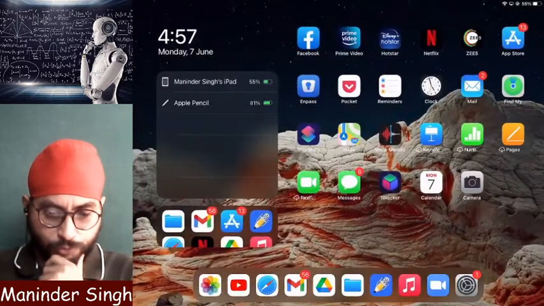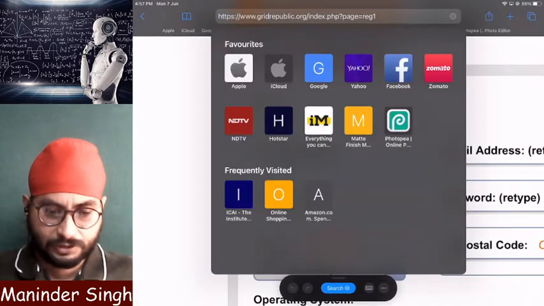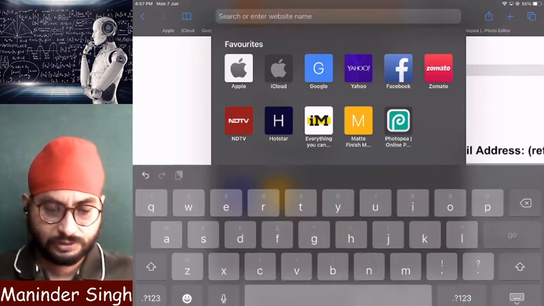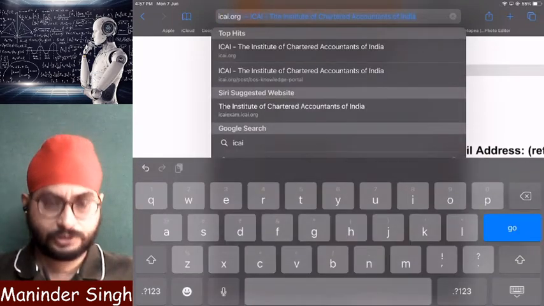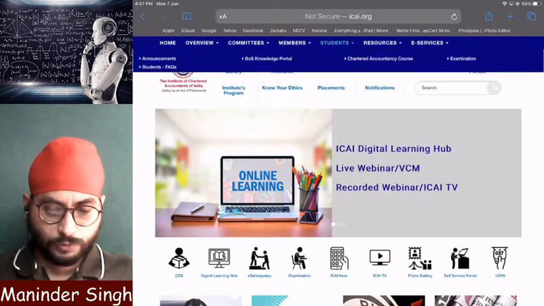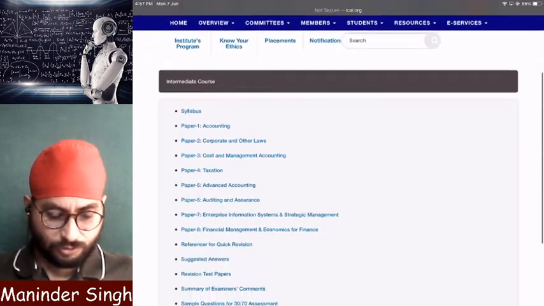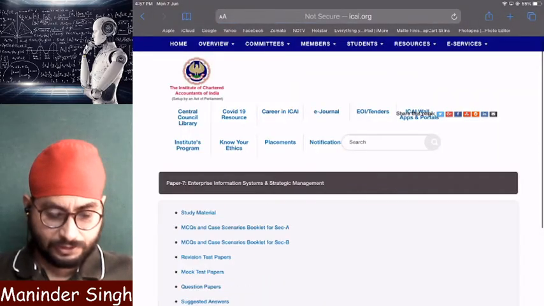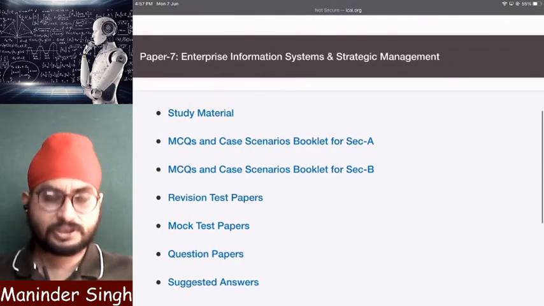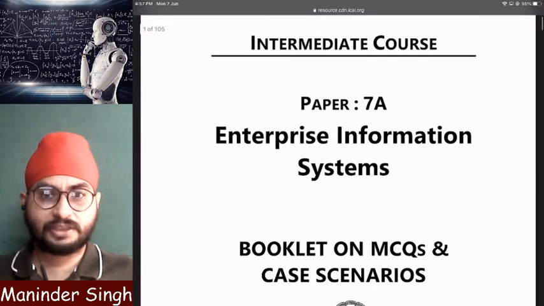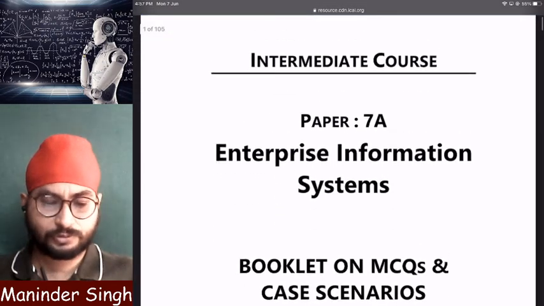And I hope you know this, you have to go to ICAI. Whatever MCQs I'm going to discuss are not my MCQs, they are ICAI MCQs. If you go to the ICAI Students BOS Knowledge Portal, go to EIS SM and here MCQs and case scenarios booklet, Section A. Please download this Section A, that is EIS case based MCQs.